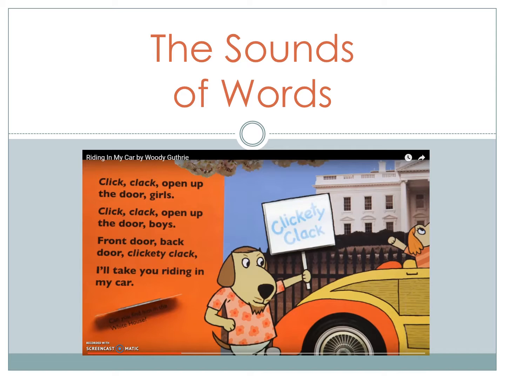We have alliteration, which is the repetition of consonant sounds at the beginning of the words, also in click and clack. So at the beginning, we have the CL sound, click, clack. So those are examples of alliteration. At the end of the word, we have the k sound. So we also have examples of consonance. Again, the beginning is alliteration, the end is consonance.